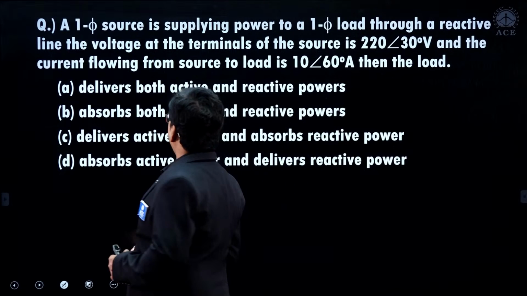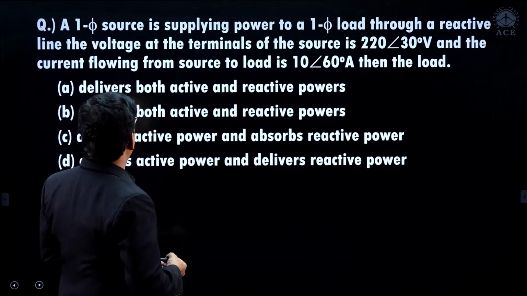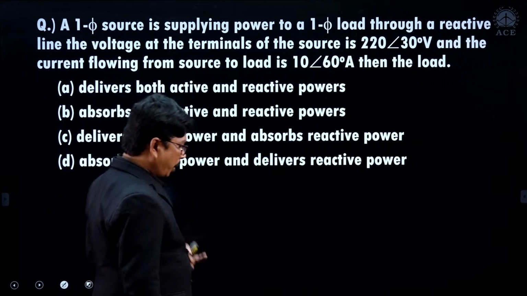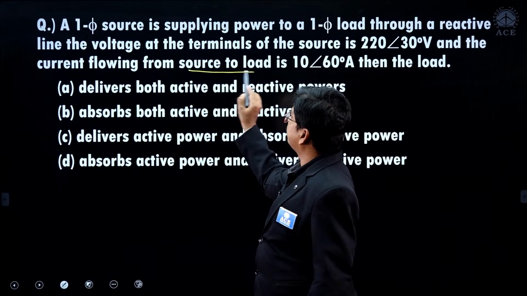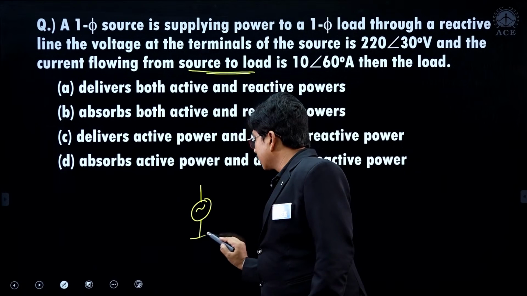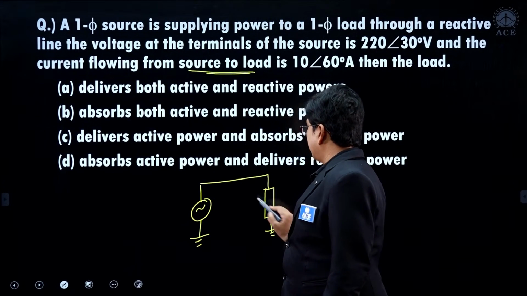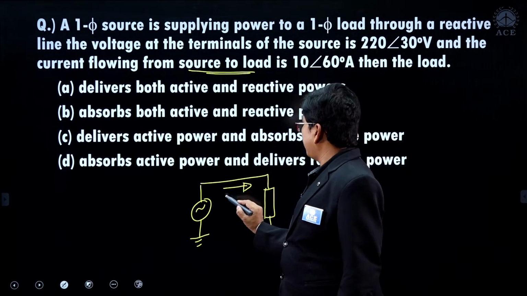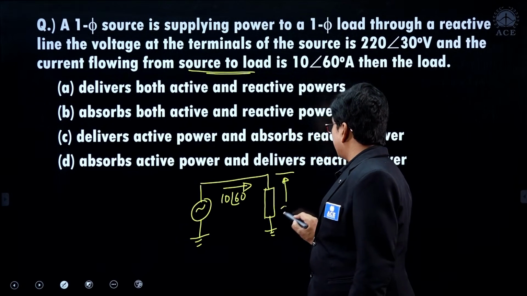Next one. A single phase source is supplying power to a single phase load through a reactive transmission line. The voltage at the terminals of the source is 220 at an angle of 30 degrees volts, and the current flowing from source to load is 10 at an angle of 60 degrees amperes. Then the load, so the current is flowing from source to load. So we are having the source here, and we are having the load here. The current that is flowing is 10 at an angle of 60, and the voltage across the load is 220 at an angle of 30.